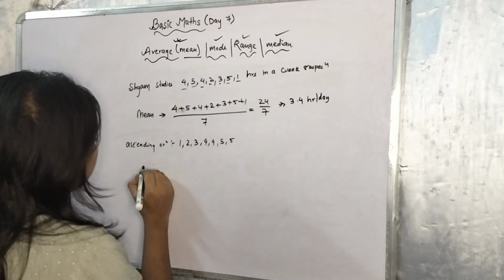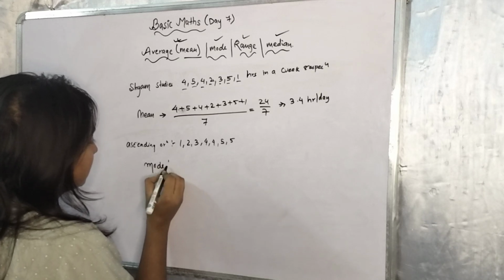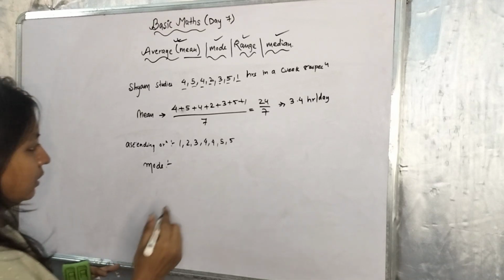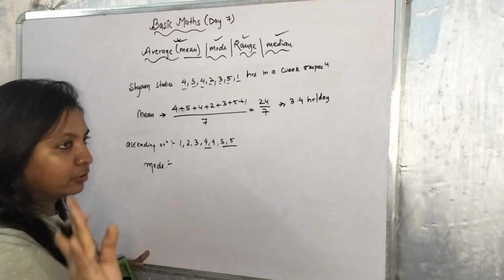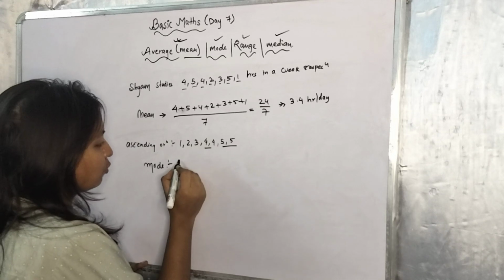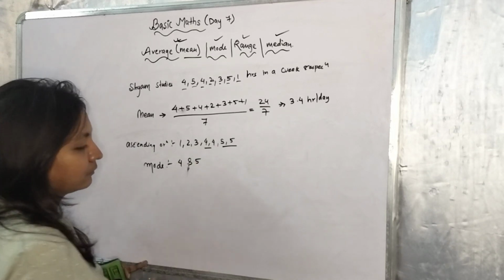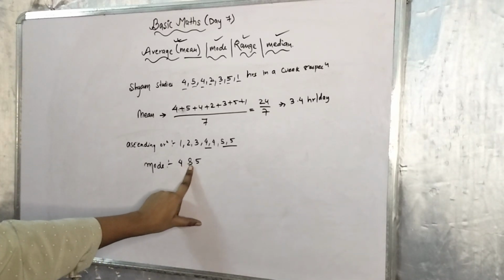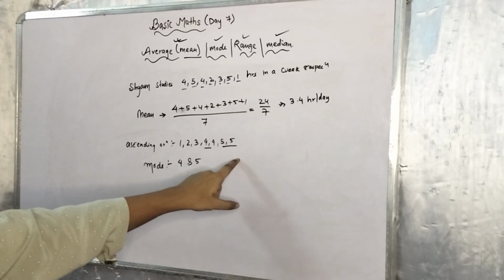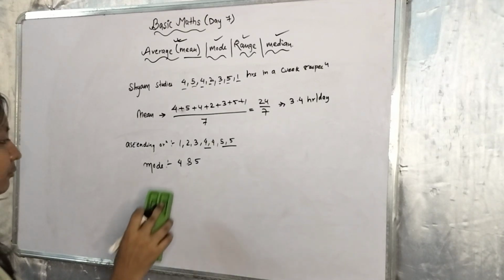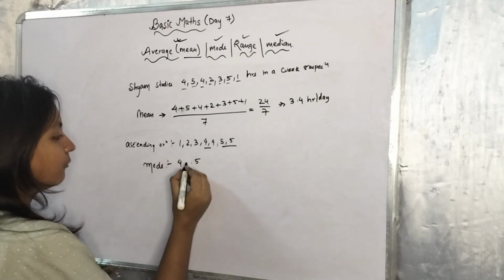Now we can take out the mode. The mode is the observation which occurs the most. Here 4 and 5 both occurred twice, so our mode will be 4 and 5. Mode can be two numbers if both occur equally often. This should also be known. So our answer for the mode is 4 and 5.